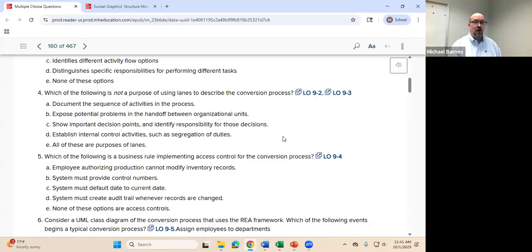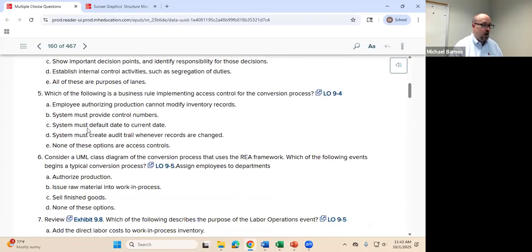Establish internal control activities such as segregation of duties. So we've talked about segregation of duties. What are the three letters again? Spells a name of a vehicle. Yeah, CAR: custody, authorization, recording. Remember, those are responsibilities that should be separated within an operational area. So if we're talking about a department, there should be a separation of responsibilities in that area, segregation of duties in that area. So that would be a good example of identifying departments to establish those control activities for that area. So A is our best answer, and I think that's a valid answer.